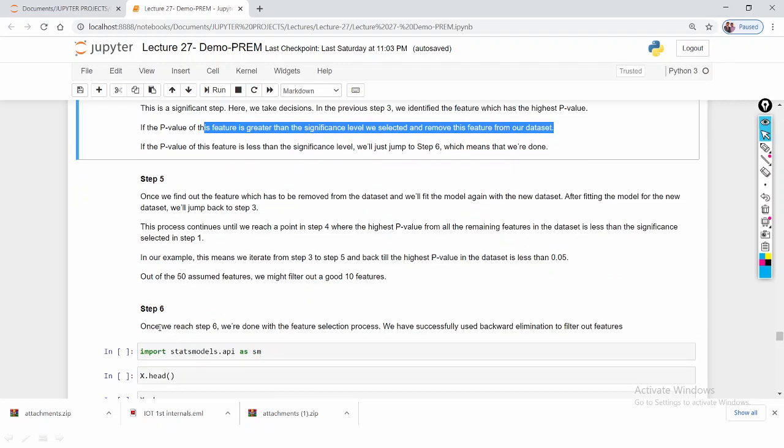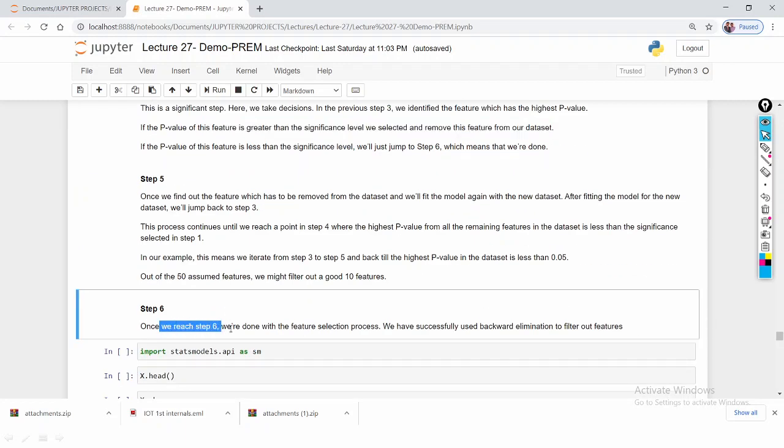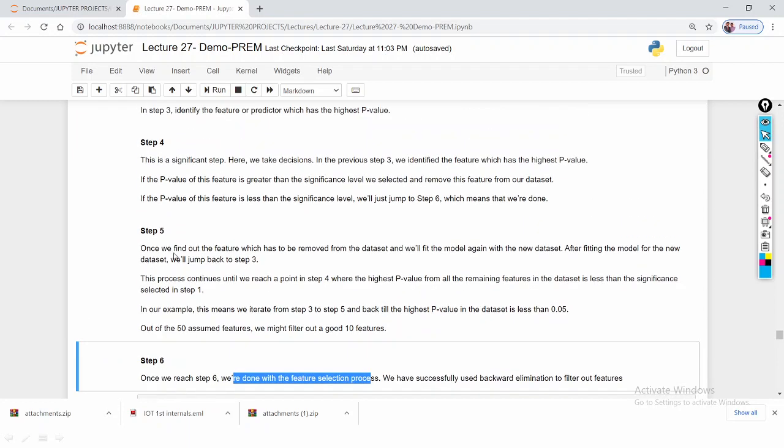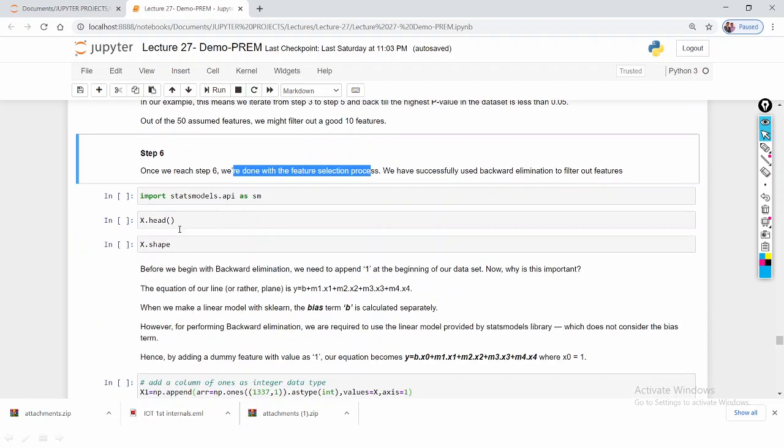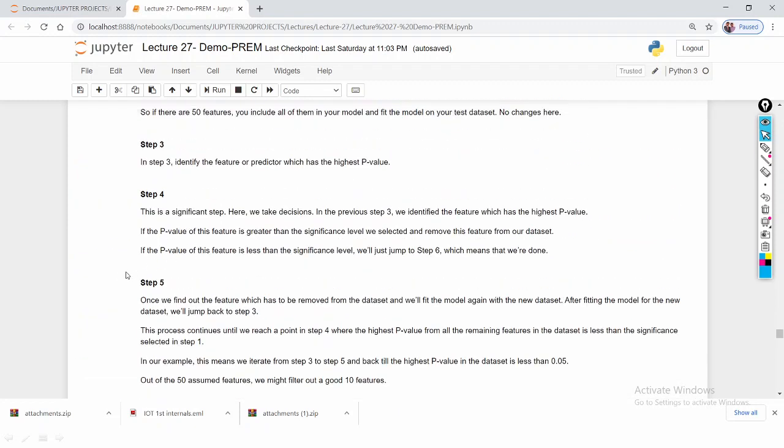What is step 6? We reach step 6 and we stop the process. What is step number 5? Once we find the features which have to be removed from the dataset, we fit the model again with the new dataset and continue this process. So that is the backward elimination method.